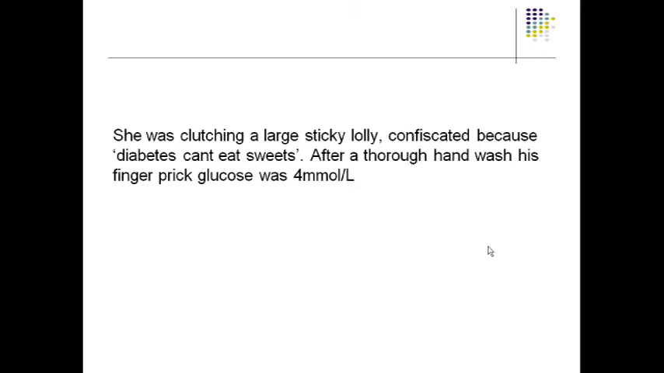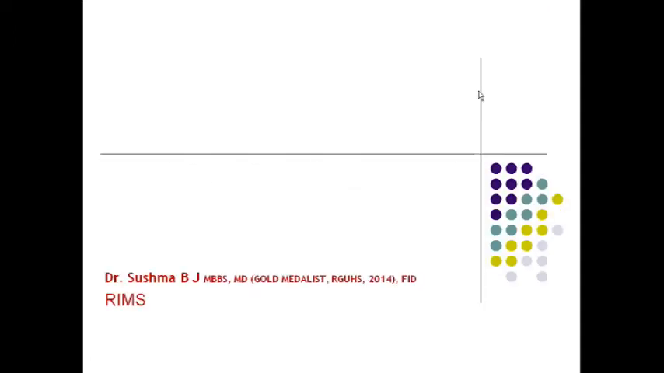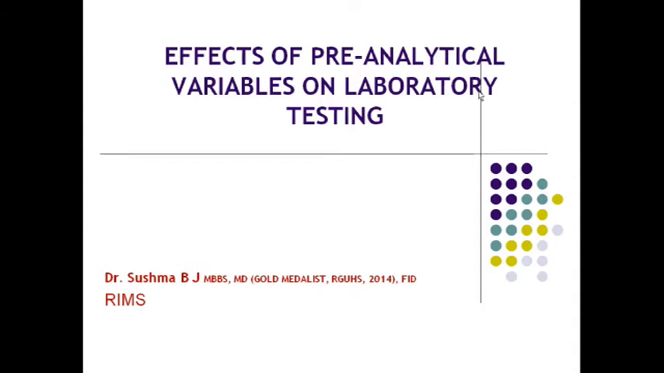Because of that, without cleaning the finger, the nurse or the medical practitioner who performed the test got a reading of 11 millimole per liter. And remember here, after a thorough hand wash, his finger prick glucose was 4 millimole per liter. So it's a very interesting case, right? So that means whenever you are taking a blood sample, the area preparation and using 70% alcohol to clean the area is very important. Now, today's topic is the effect of pre-analytical variables on laboratory testing.